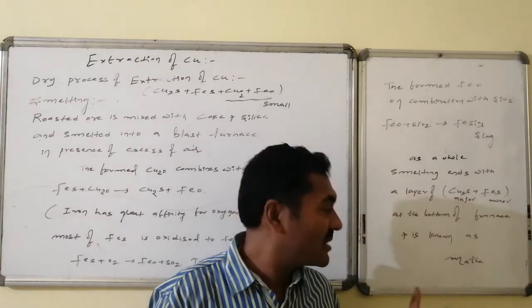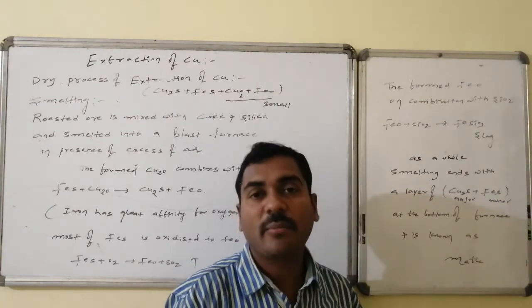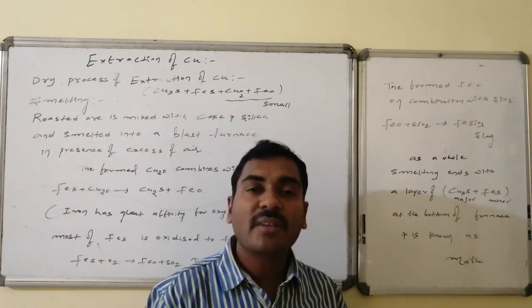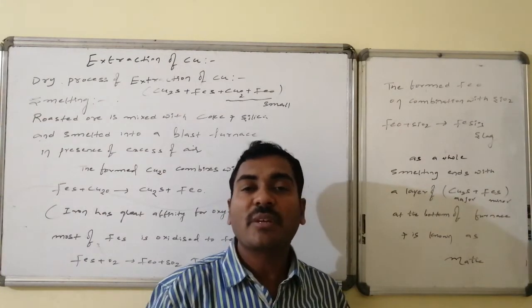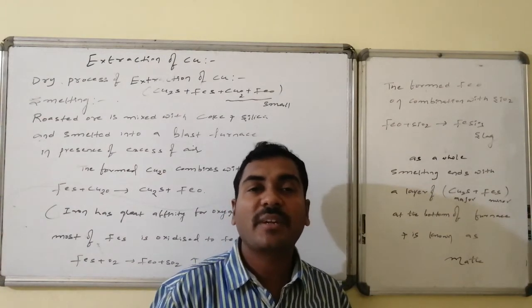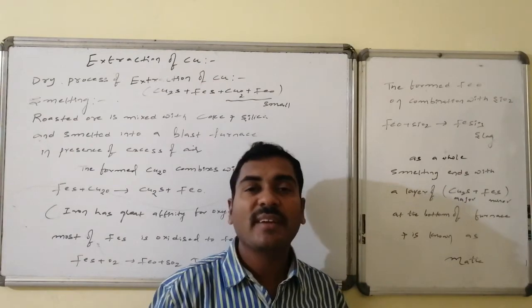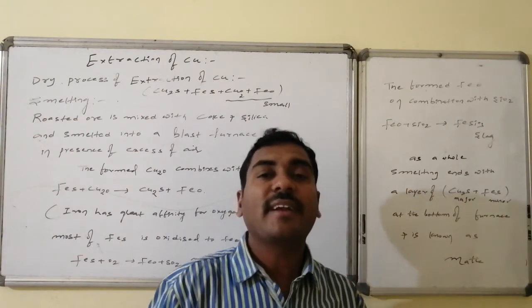That particular mixture is said to be the matte. Matte is a combination of cuprous sulfide and ferrous sulfide, a fusion mixture obtained in the smelting process of the extraction of copper by the dry technique.